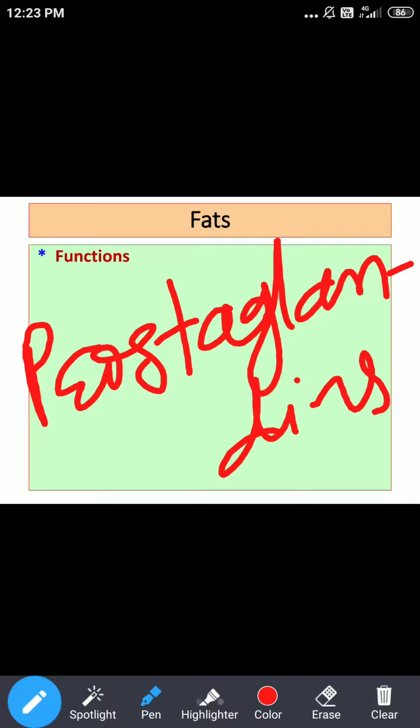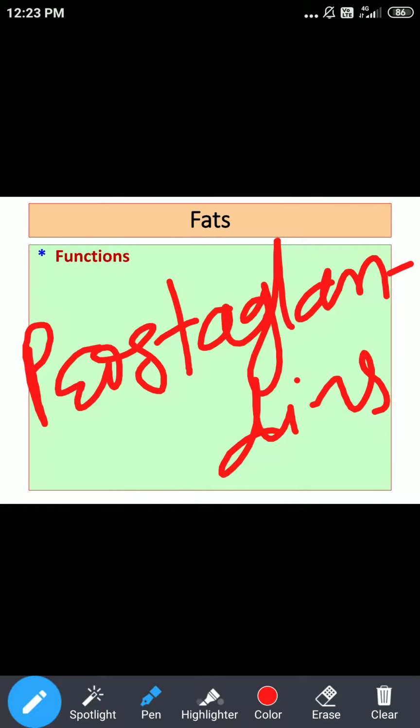These prostaglandins further perform various functions and regulate different physiological functions in our body. For example, they are essential for maintaining homeostasis.